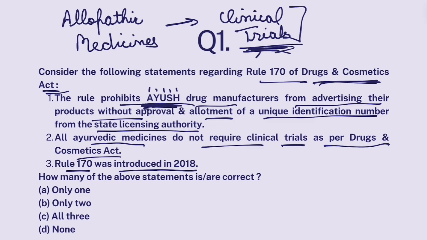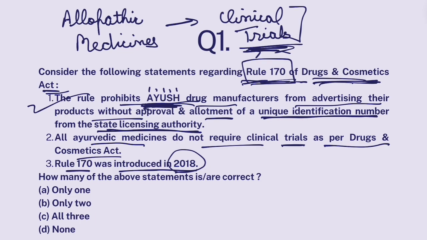Make sense, right? But Rule 170 of Drugs and Cosmetics Act was introduced in 2018 to regulate misguiding claims made by the ads of these drugs. Sometimes, as the case is with Patanjali Ayurveda, the current case in Supreme Court, some Ayurvedic medicines or the manufacturers of these medicines, while advertising their medicines, make tall claims, unverified claims. So to stop that, it was made compulsory under Rule 170 that these drugs, before marketing, should get approval from state licensing authority and get an identification number. All right, so this is correct.